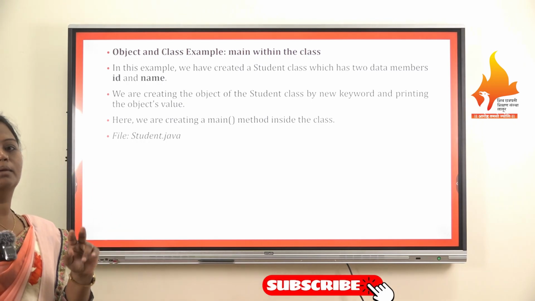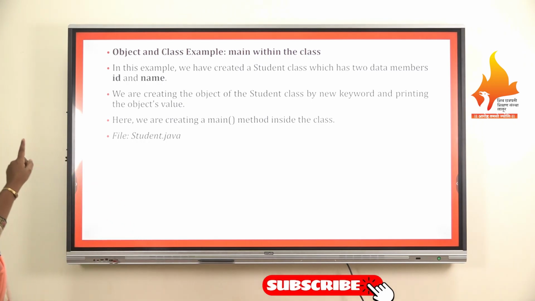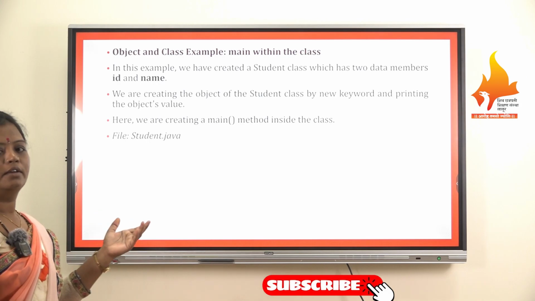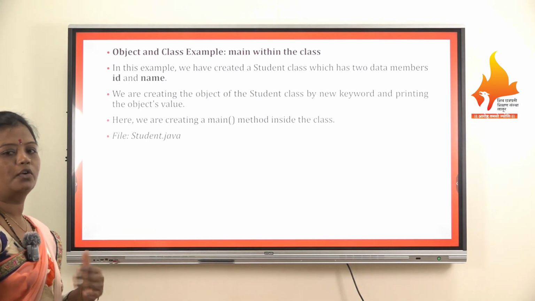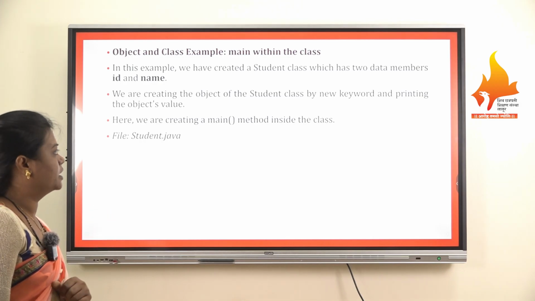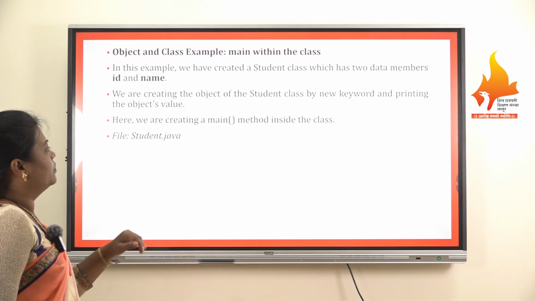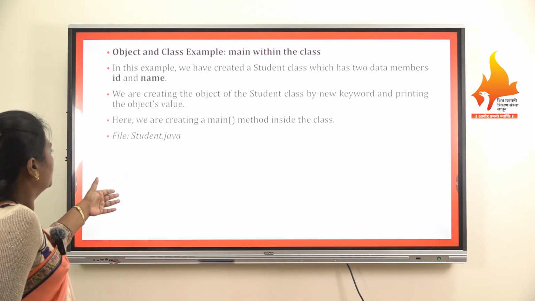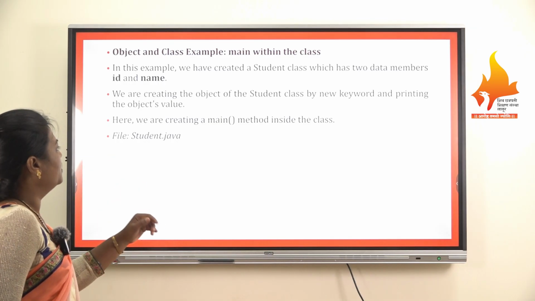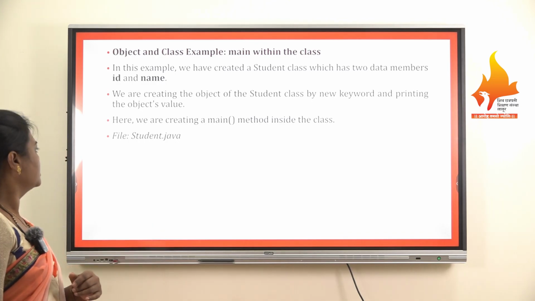Data members are nothing but the fields. We are creating an object of the class with the new keyword and printing the object's values, which will be shown in the upcoming program. Here we are creating a main method inside the class.